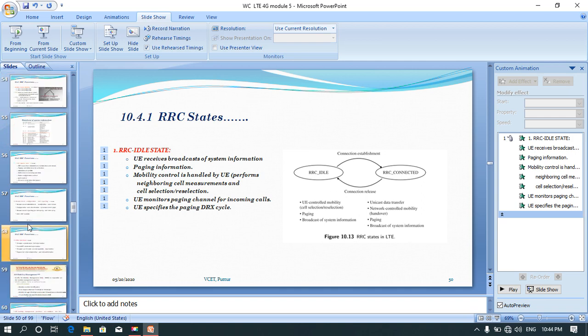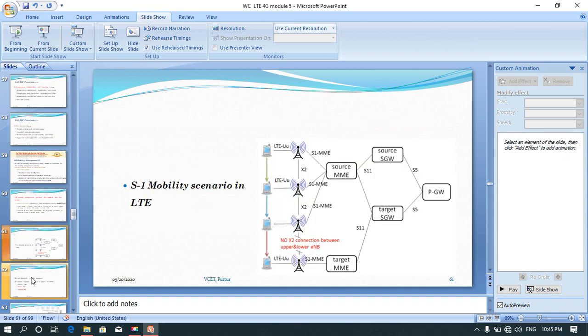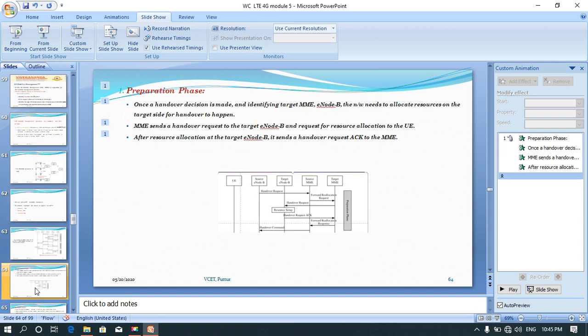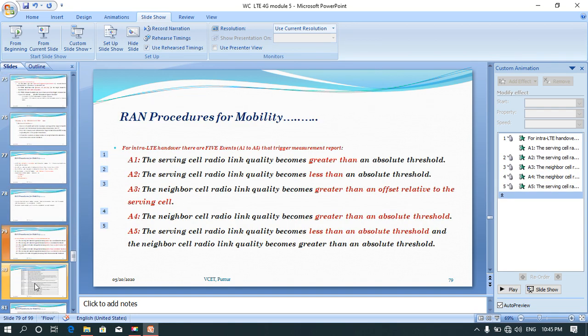After this, we saw mobility management, with intra-LTE mobility and inter-RAT mobility, where intra-LTE mobility can happen either over the S1 interface or over the X2 interface, while inter-RAT mobility happens over the S1 interface. In the RRC idle state, mobility control was handled by the user equipment, whereas in the RRC connected state, the eNode B controls mobility or handover of user equipment. We saw different phases in each of the states.